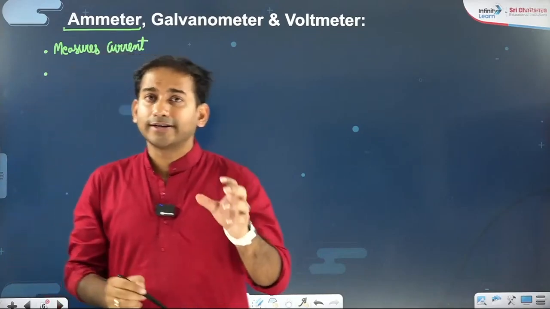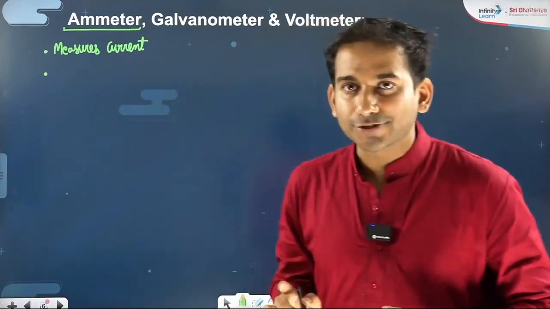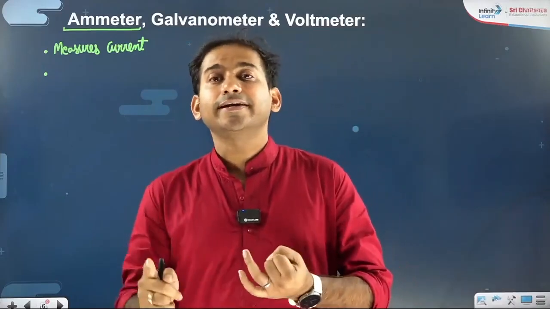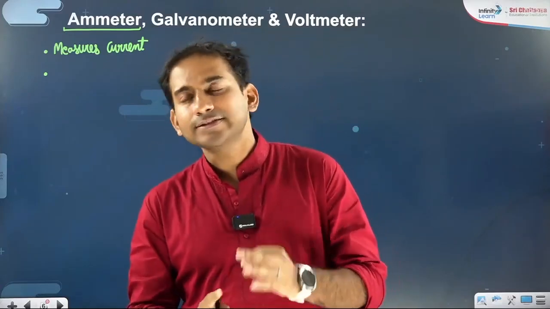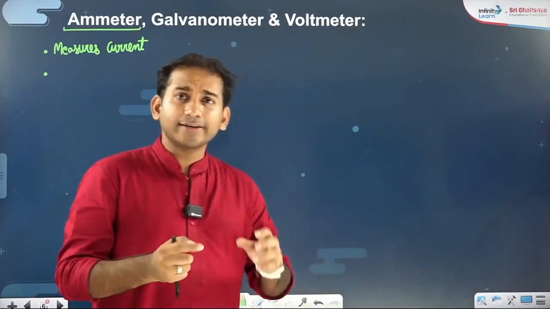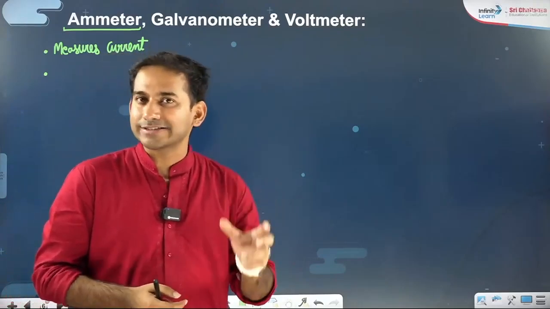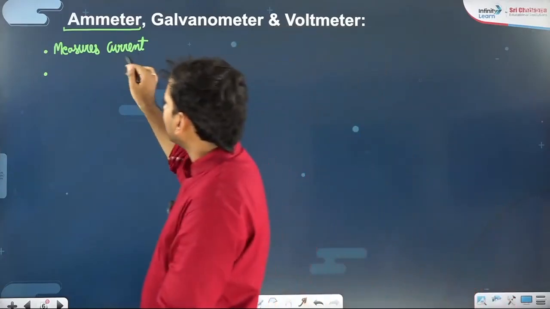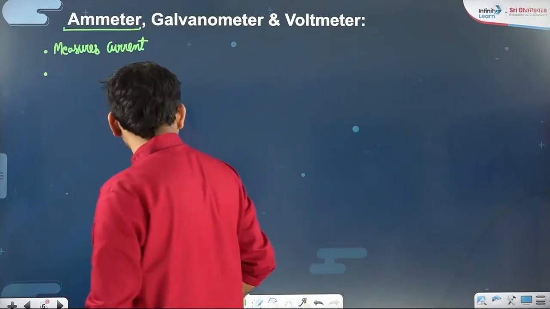Whenever we talk about it, current is the same in series combination. So current measuring devices, current generating devices and current controlling devices are all connected in series. Similarly, in parallel combination, we know the voltage is the same. So voltage generating devices, voltage measuring devices and voltage controlling devices are all to be connected in parallel.